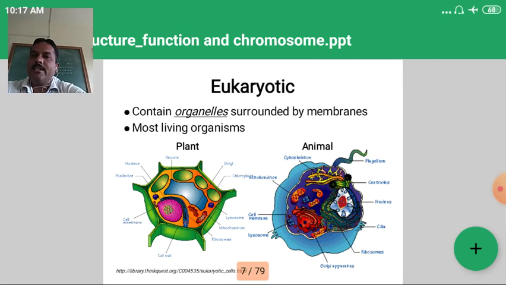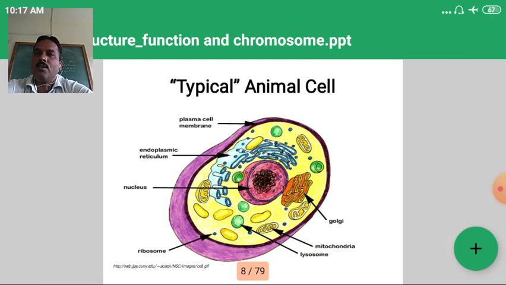In eukaryotic cells, the structures are surrounded by membranes, organelles or a cell wall, and this type of cell is observed in most living organisms. Examples are the plant cell and animal cell, which come under the eukaryotic type of cells. In a typical animal cell, the different parts are the Golgi bodies, cell membrane, endoplasmic reticulum, nucleus, ribosomes and lysosomes. These are the important parts observed in an animal cell.